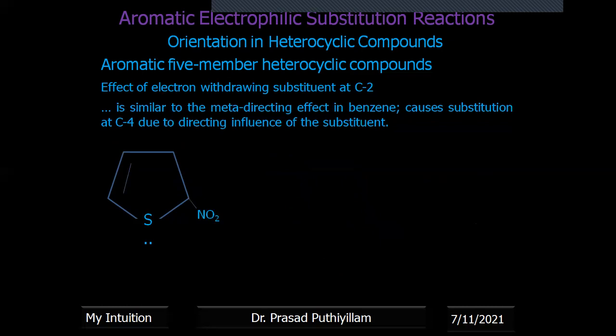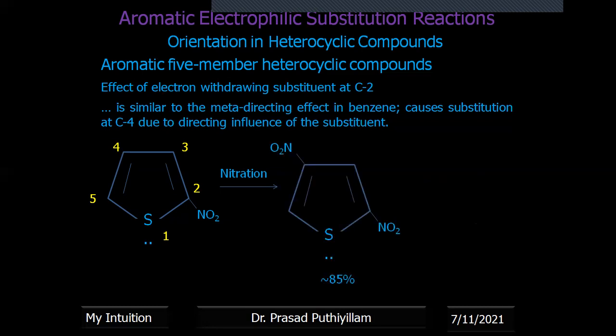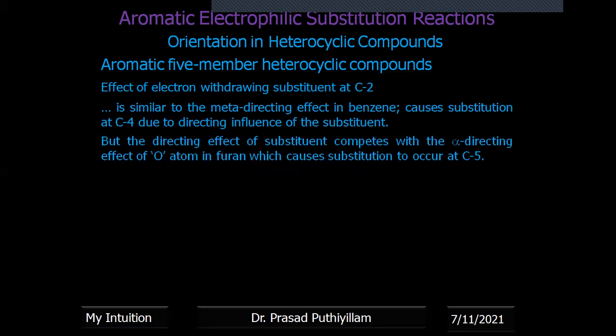Now, an example with thiophene nitration: we get 85% in the case of thiophene, while in the case of pyrrole it was 80%. Then 15% C5 substitution is also there. But the directing effect of the substituent competes with the alpha-directing effect of the heteroatom; there is a property known as the alpha-directing nature of the oxygen atom, which causes the substituent to occur at C5.